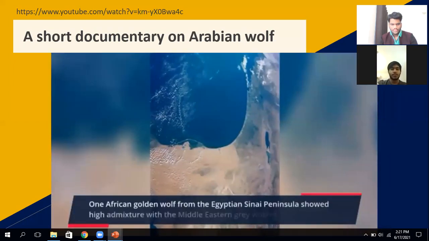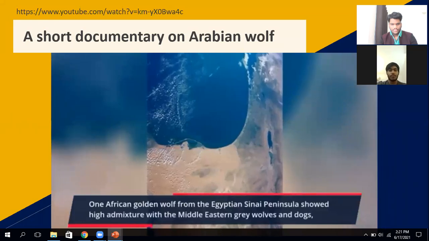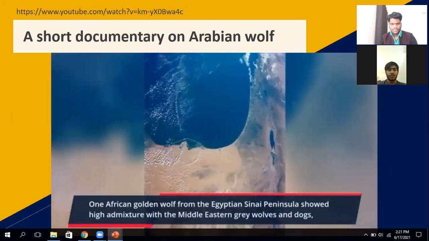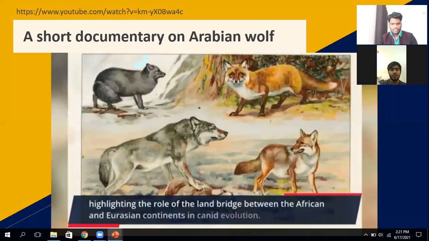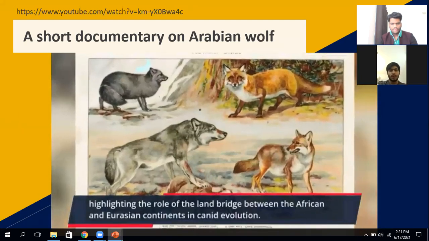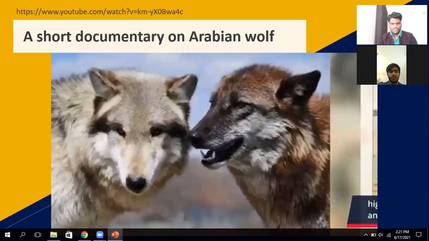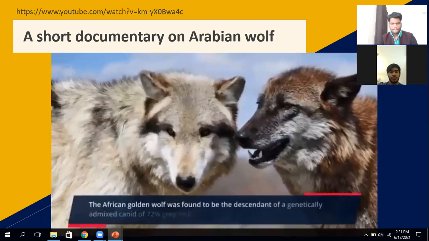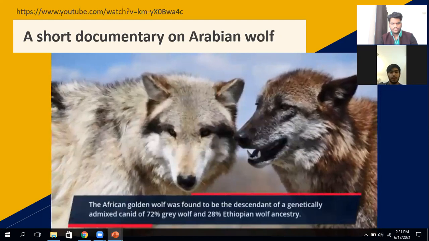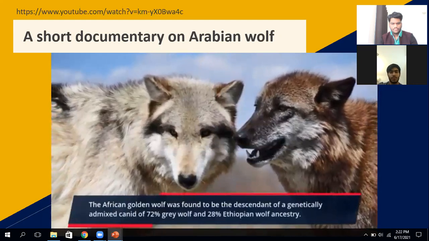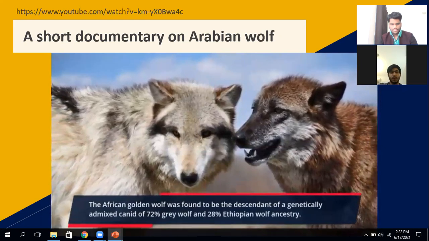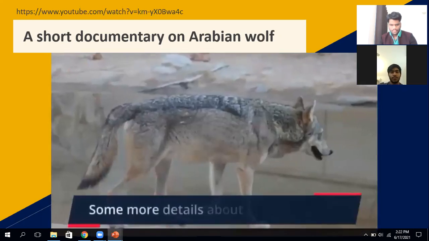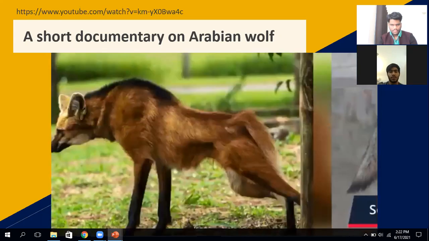One African golden wolf from the Egyptian Sinai Peninsula showed high admixture with the Middle Eastern gray wolves and dogs, highlighting the role of the land bridge between the African and Eurasian continents in canid evolution. The African golden wolf was found to be the descendant of a genetically admixed canid of 72% gray wolf and 28% Ethiopian wolf ancestry.